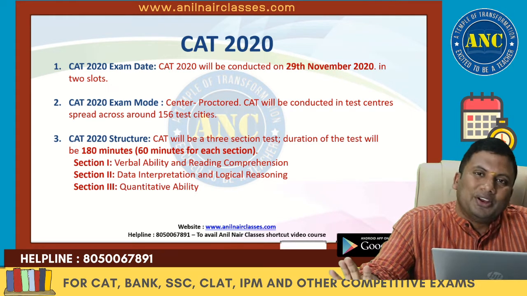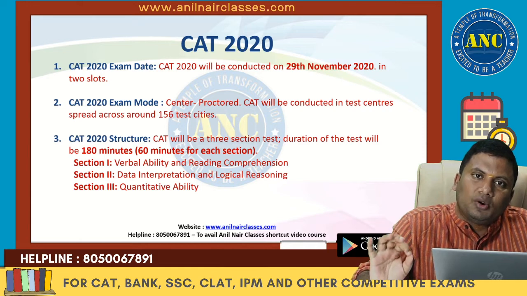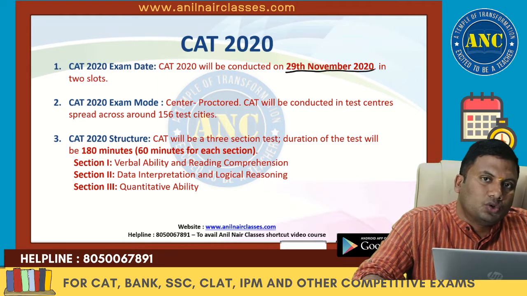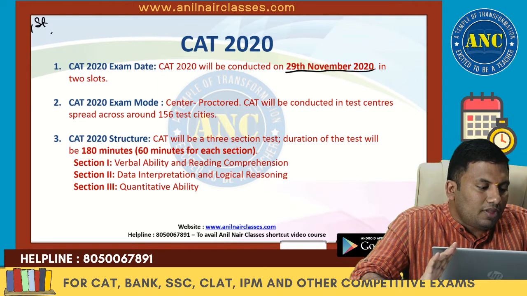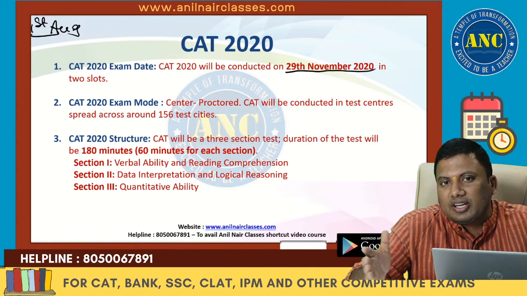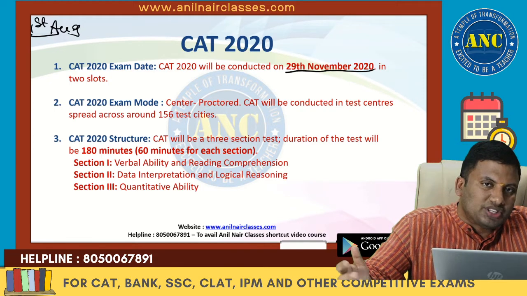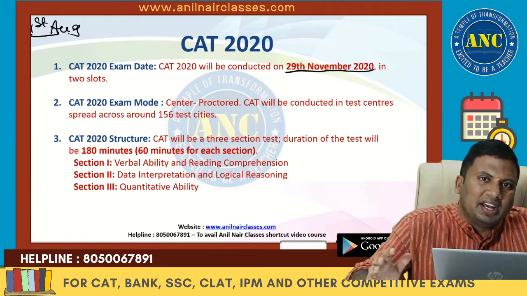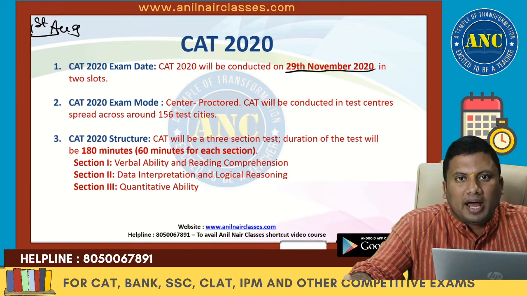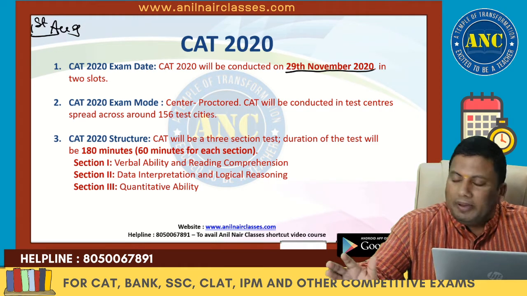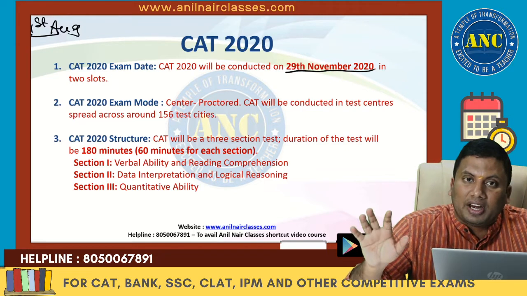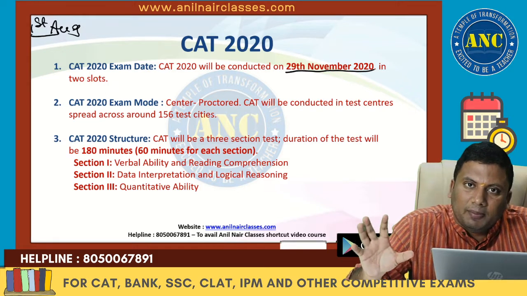So keeping all the speculations apart, CAT 2020 notification was out and the exam is going to happen on 29th November 2020. We are on 1st August, almost half of the day is completed. So August, September, October and November, almost close to about 118 or 119 days left for you to prepare. By the time 29th November happens, almost the second slot students might be completing their examination. CAT 2020, the last final few months for you to write this exam that you have been dreaming of for so many years.